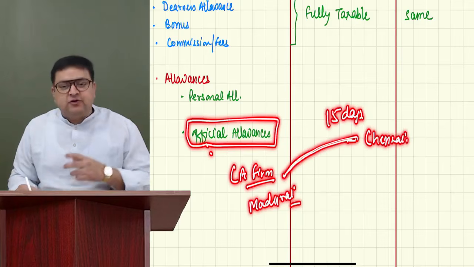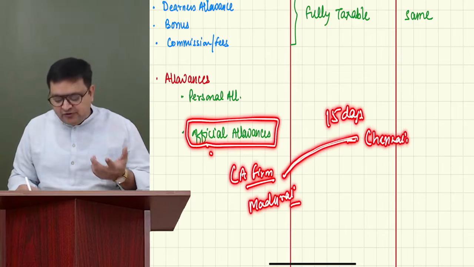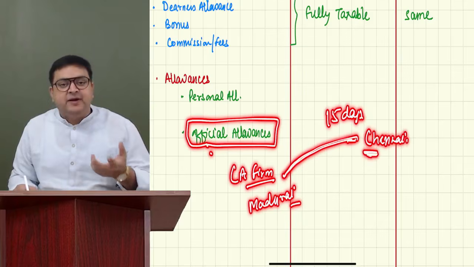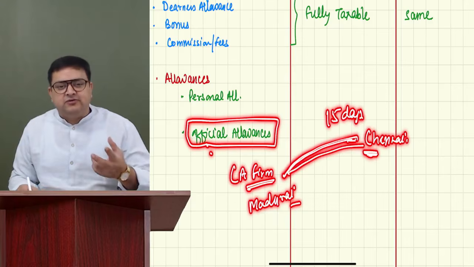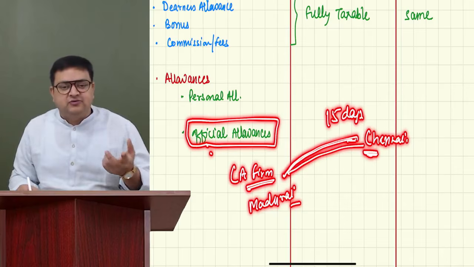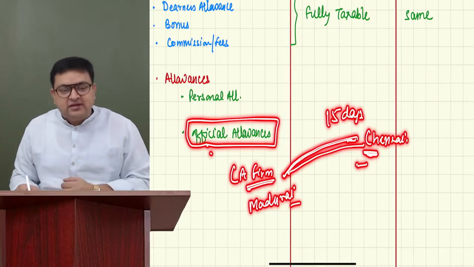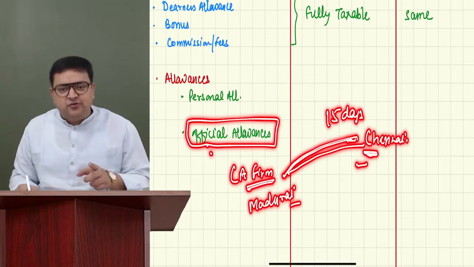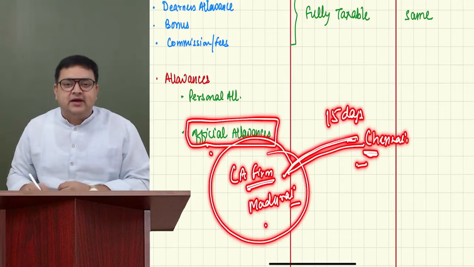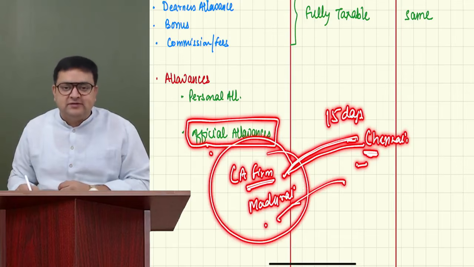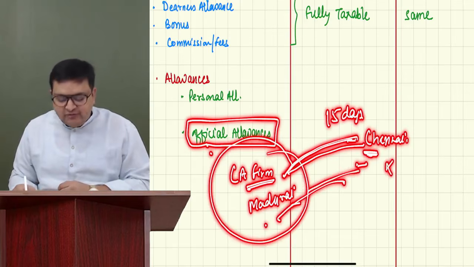So there would be the cost of travel also. There would be the cost of living also which you will be spending in Chennai. So if your CA firm is giving you some conveyance allowance, some traveling allowance, some daily allowances, do you think that it is for your benefit? The answer is no. Why? Because your CA firm, the employer, has sent you on official duties. So that is the reason that should not be taxable.